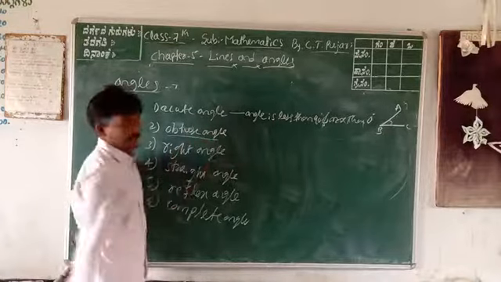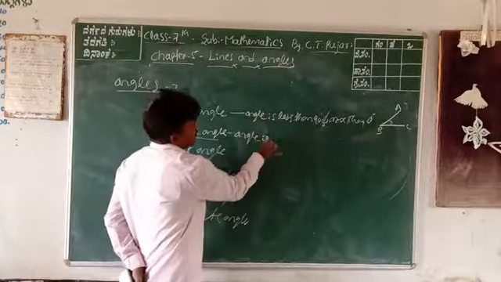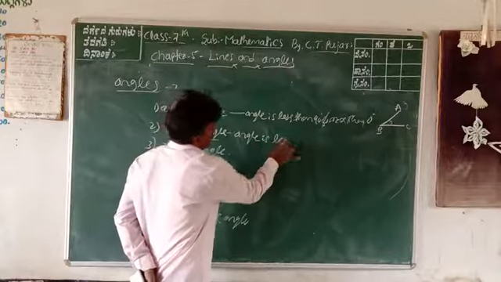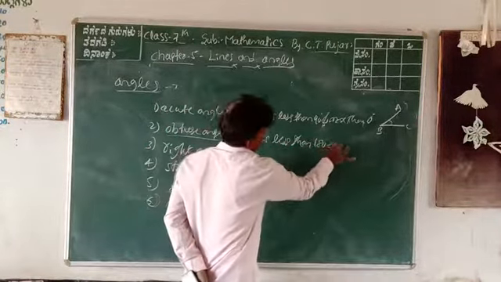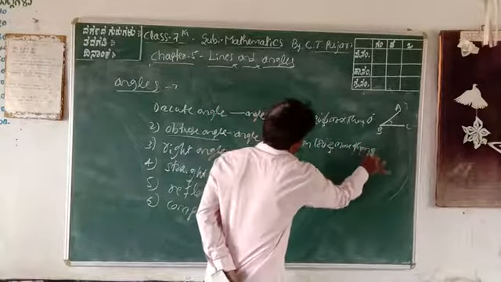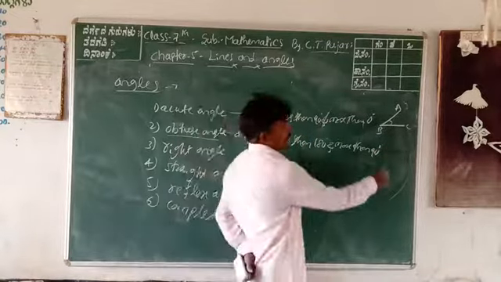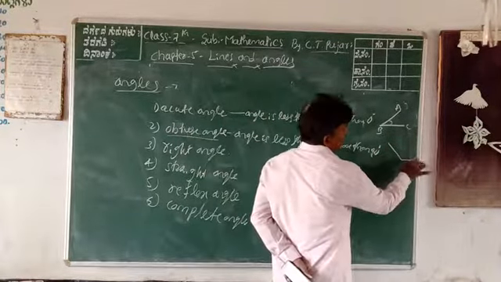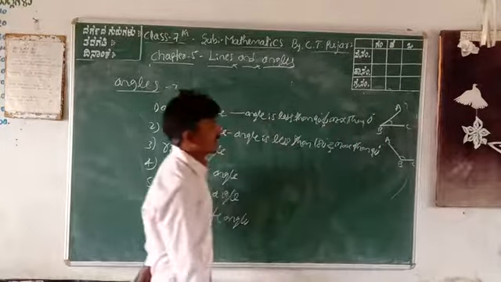Next, obtuse angle. An obtuse angle is less than 180 degrees and more than 90 degrees. More than 90 degrees is called an obtuse angle. Here are the diagrams, A, B, C. These are the obtuse angles.